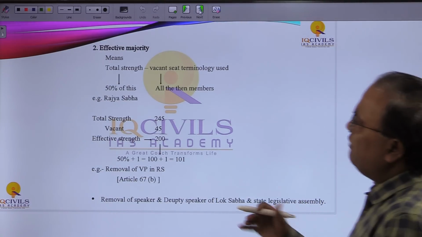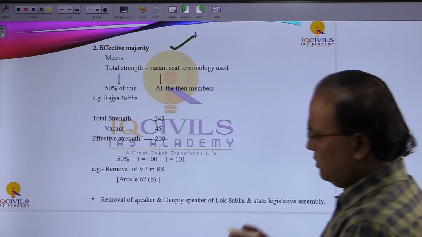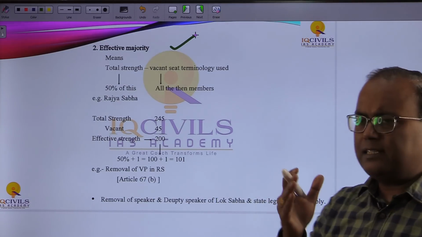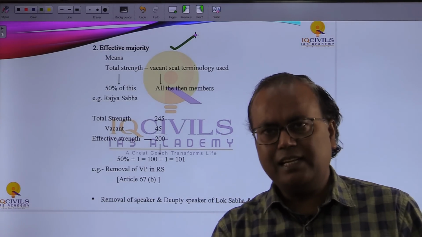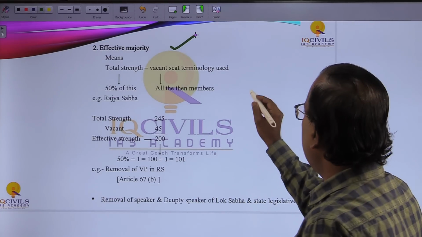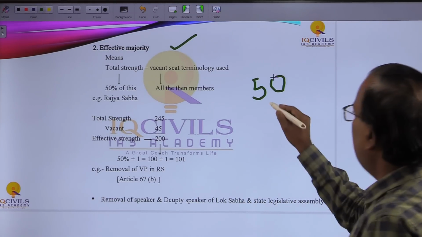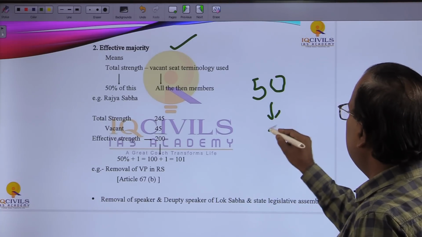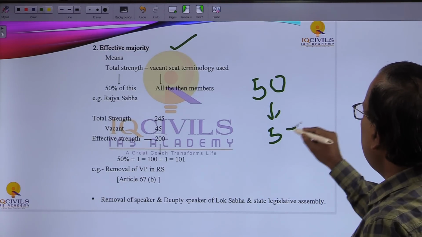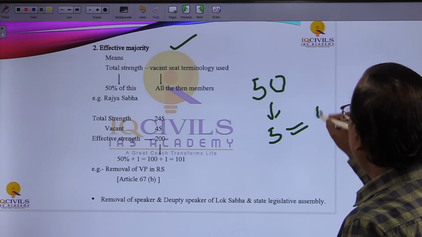So next one is the effective majority. What is the effective majority, by the way? You have to understand there is a difference between vacancy and absence. Let's suppose in a class we have 50 students, and 5 students didn't come today, so after the absence we have 45 students.